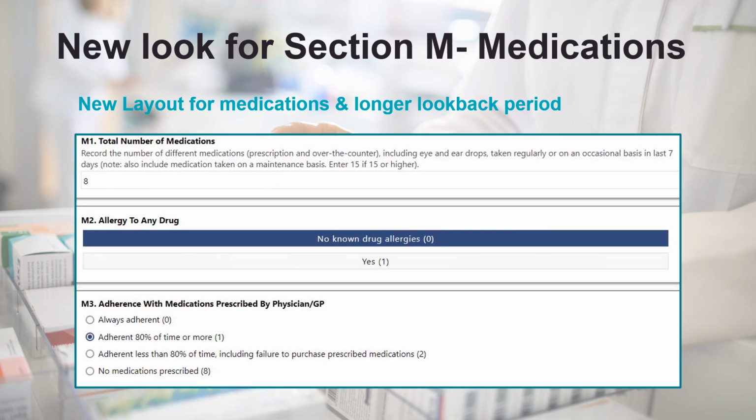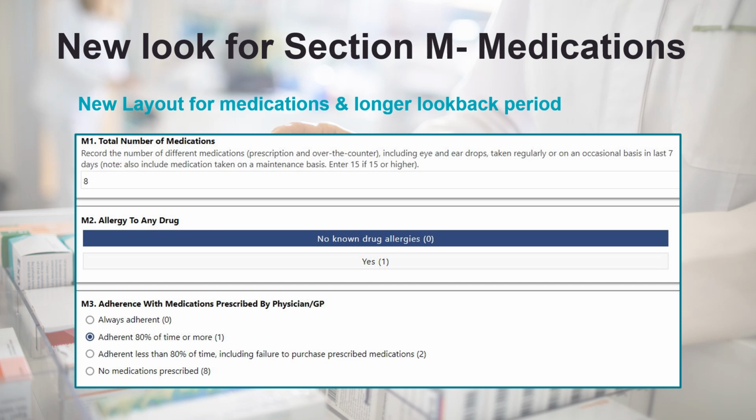In M1, you will no longer need to load every medication separately. Now you will just count the total number of medications that have been taken in the last 7 days. This includes medications taken regularly, occasionally, and as a part of a maintenance schedule. It counts both prescriptions and over-the-counter medications, but does not include supplements like vitamin C or fish oil.